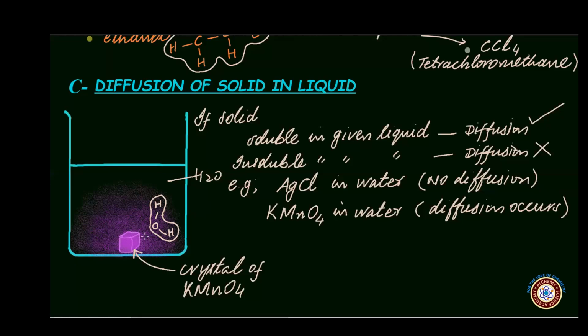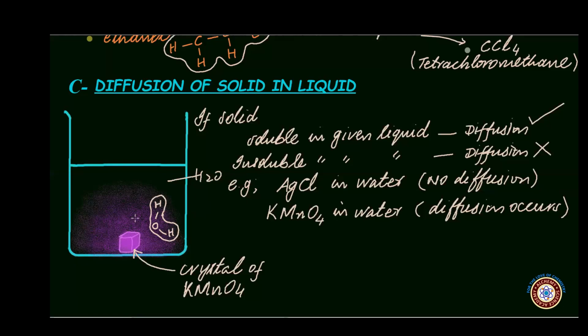As a result of that, the particles of potassium manganate(VII) are detached from the crystal and now they are moving freely and randomly like the molecules of water. Therefore, they start accommodating in the empty spaces among the water molecules in the neighborhood.